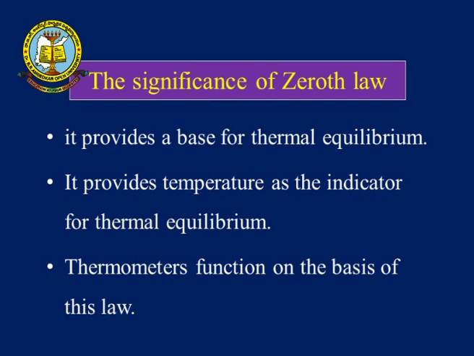The zeroth law of thermodynamics provides the temperature as the indicator for thermal equilibrium. That is the significance of the zeroth law of thermodynamics. And one more significance is that thermometers function on the basis of this law. Whatever thermometers we have, like mercury thermometers or some other thermometers, all these thermometers will function on the basis of the zeroth law of thermodynamics. So these are the three significances we have for the zeroth law of thermodynamics.